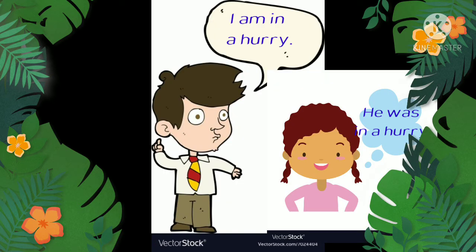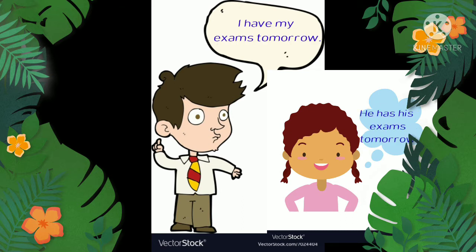Now look at the difference in the spoken words. When John spoke to Maria, he said, "I am in a hurry." But when Maria spoke to Joe, she said he was in a hurry. When Maria repeated John's actually spoken words, she changed the pronoun, that is the person, and the tense of the sentence.